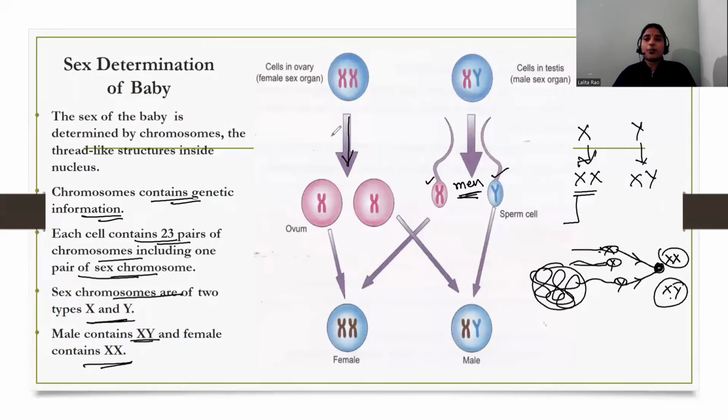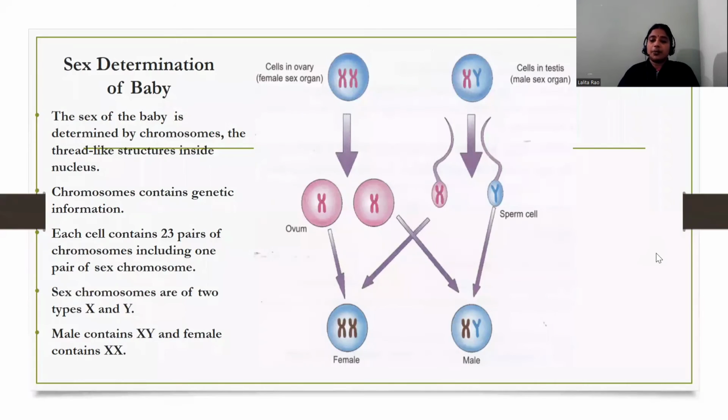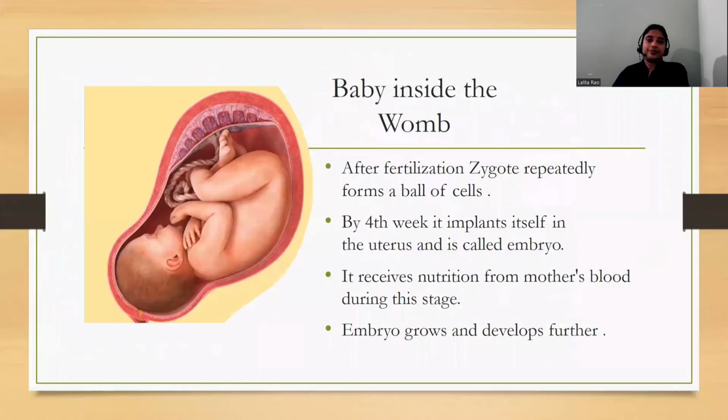So the female can contribute only an X chromosome and the male can contribute either X or Y. So the sex of the baby is determined by whether the sperm cell containing the X chromosome or the one containing the Y chromosome is fusing. The sex of the baby is determined by the father's sperm, not by the mother. So sex determination depends upon which sperm has contributed in fusion.